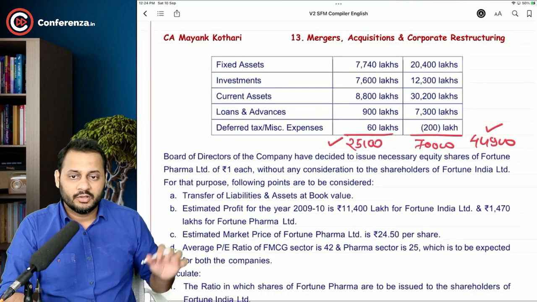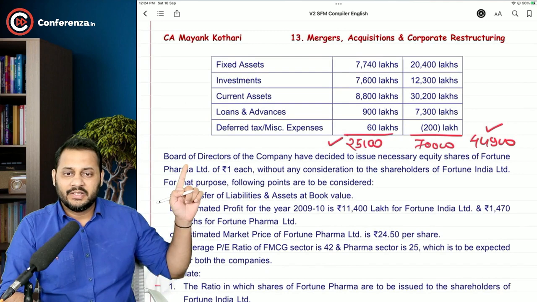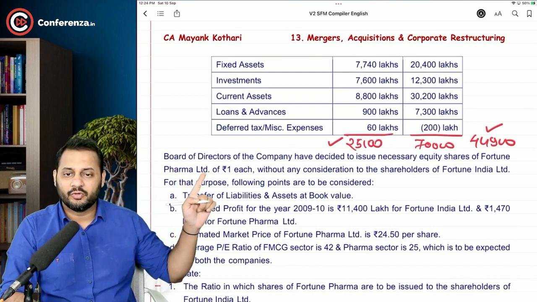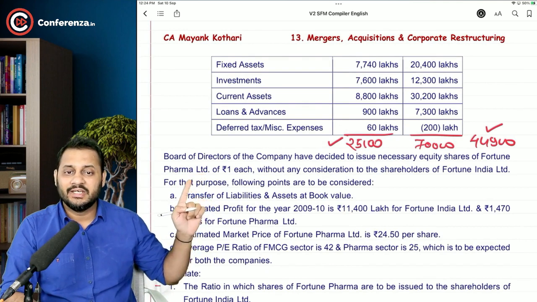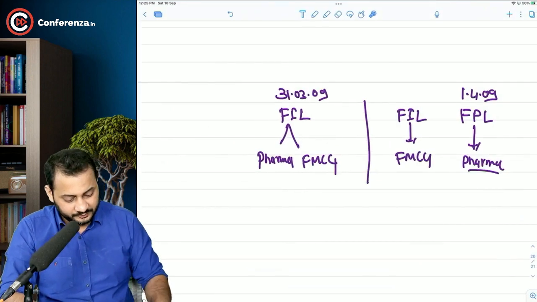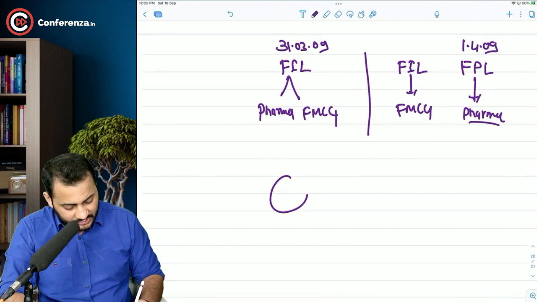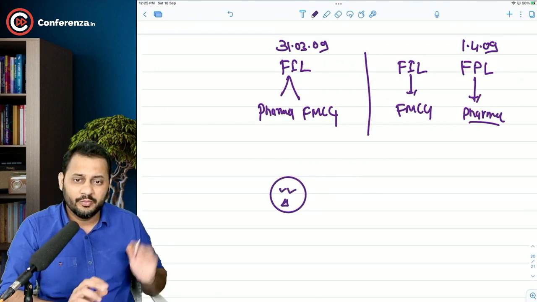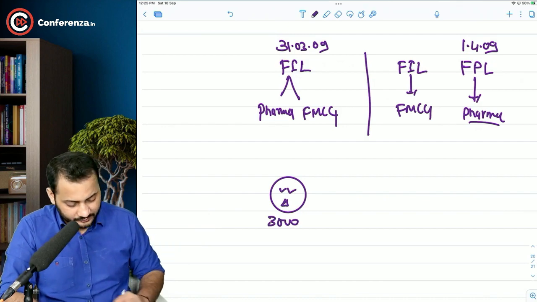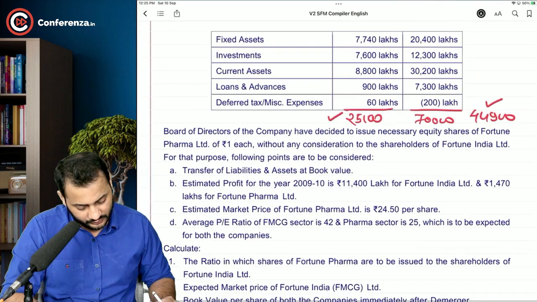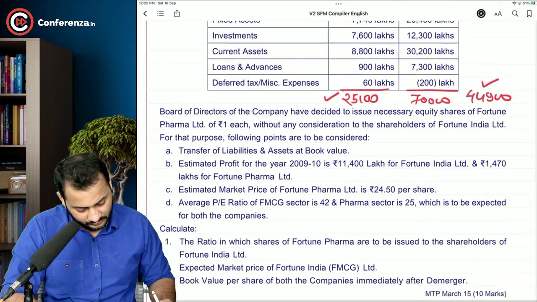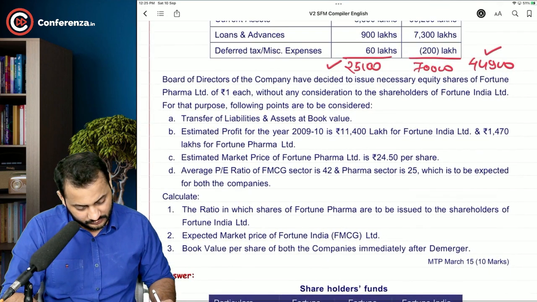Now, the Board of Directors of the company have decided to issue new equity shares of Fortune Pharma Limited of rupees 1 each without any consideration to the shareholders of Fortune India Limited. See, try to understand the procedure. This is the shareholder of Fortune India Limited, right? And how many shares are these? Like 3000. I will just show you. Where is that written?